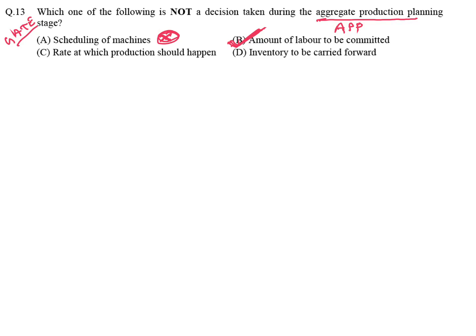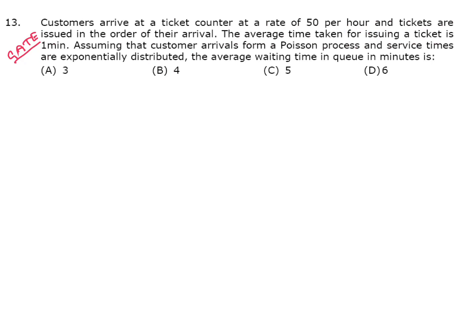This is a GATE question. Customers arrive at a ticket counter at a rate of 50 per hour and tickets are issued in the order of their arrival. The average time taken for issuing a ticket is 1 minute. Assuming that customers arrive from a Poisson process and service times are exponentially distributed, the average waiting time in the queue in minutes. This one also already discussed.